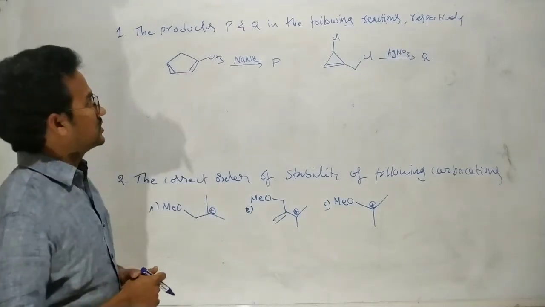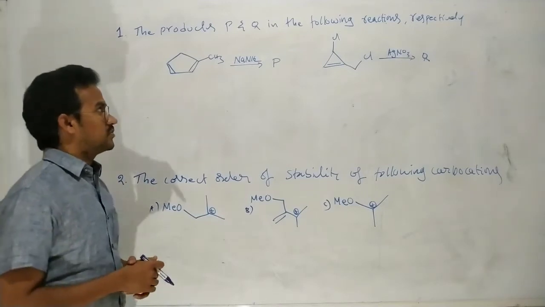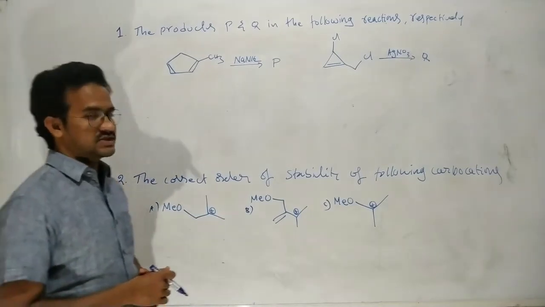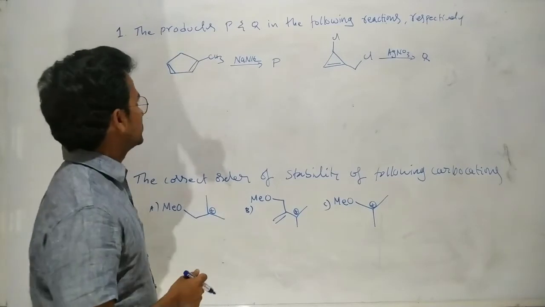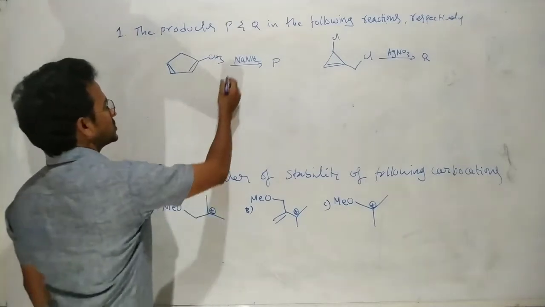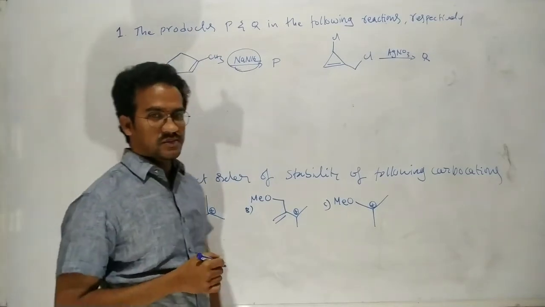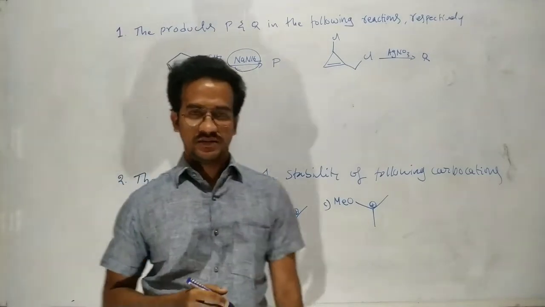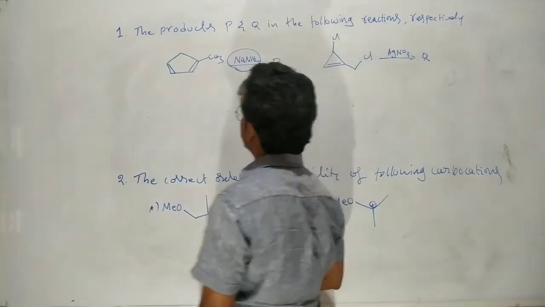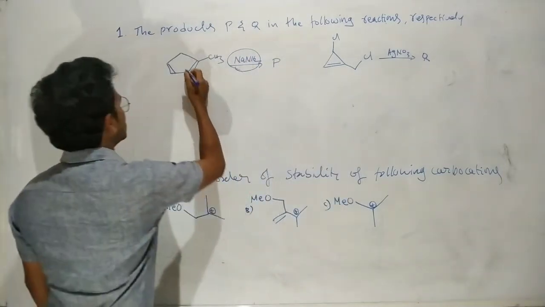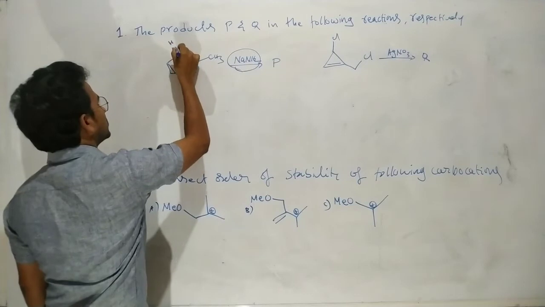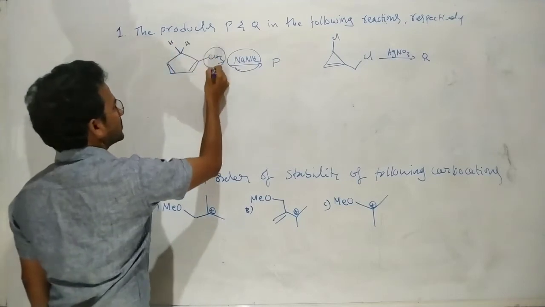So here the first question is: the products P and Q in the following reactions, respectively. Here you can see sodium amide is a strong base, so it needs a proton. Actually, here it can remove hydrogens from this carbon or from this carbon.